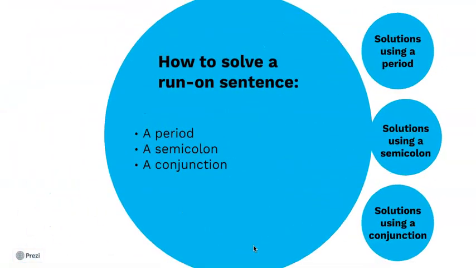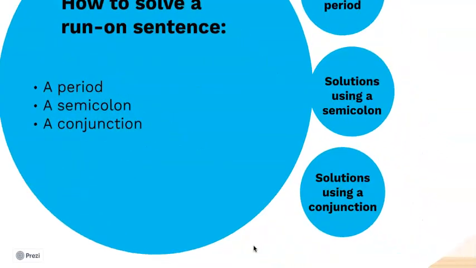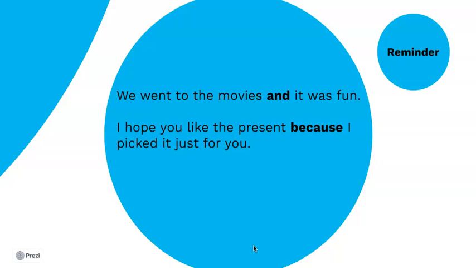And then there's solutions using a conjunction. A conjunction is a connecting word. For example, you can say, we went to the movies and it was fun. That's what we call a coordinating conjunction. That's the FANBOYS: for, and, nor, but, or, yet, so might be the way that you learned them.